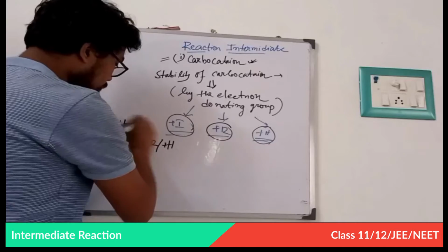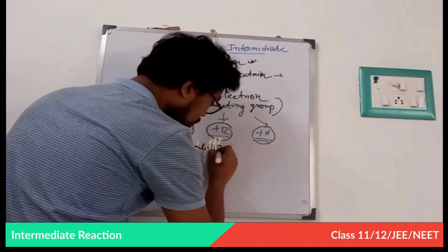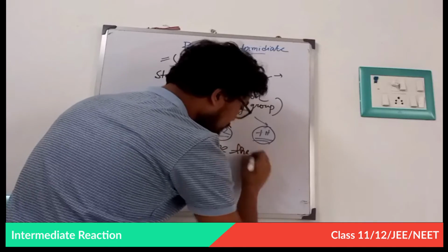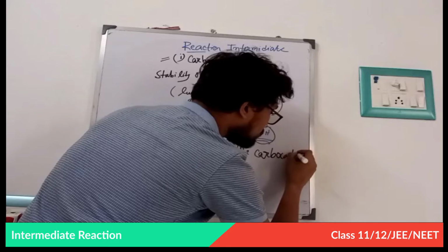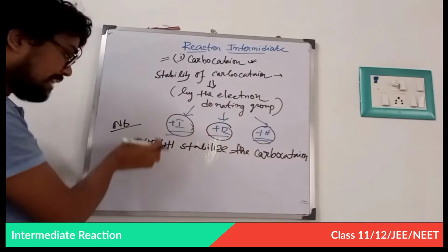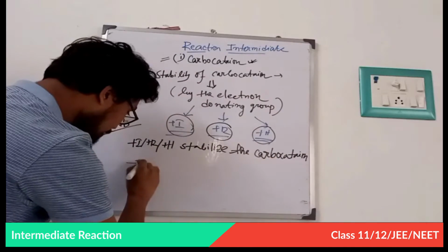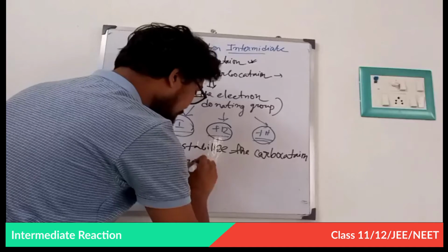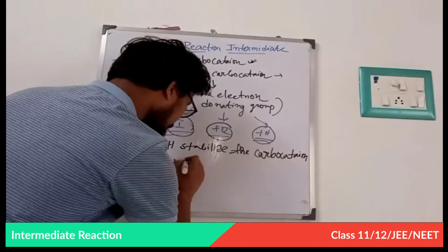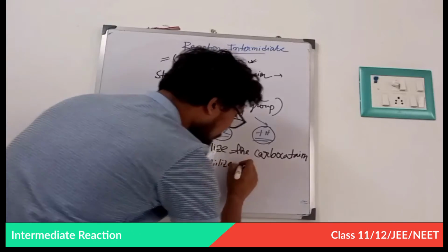Very important note. Plus I, plus R, and plus H stabilize the carbocation, and minus I, minus R, and minus H destabilize the carbocation.